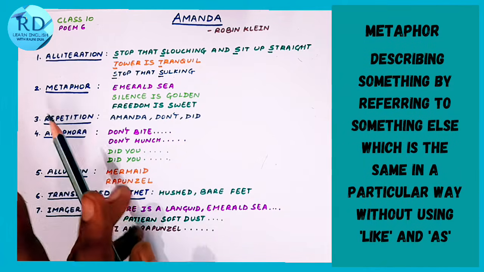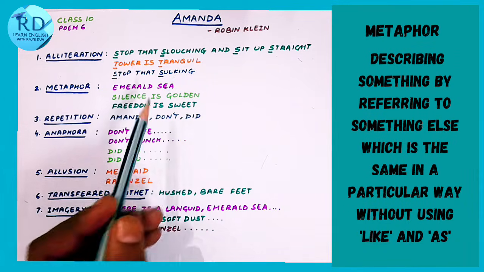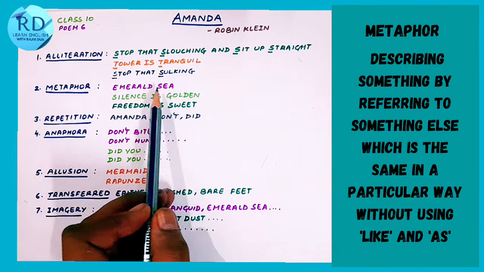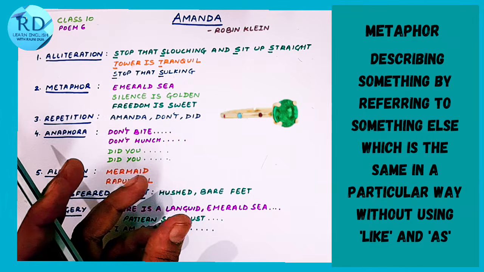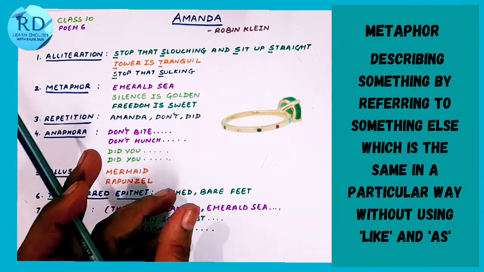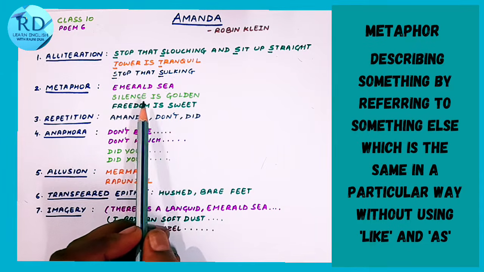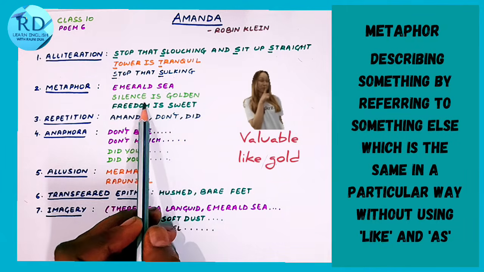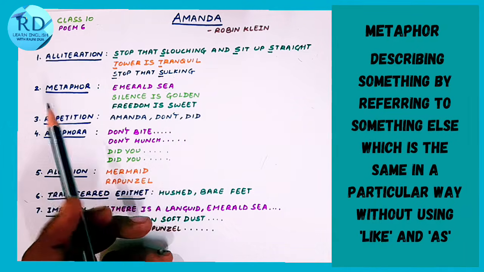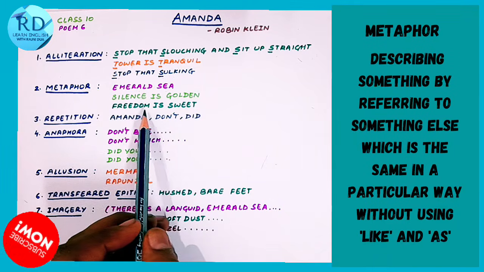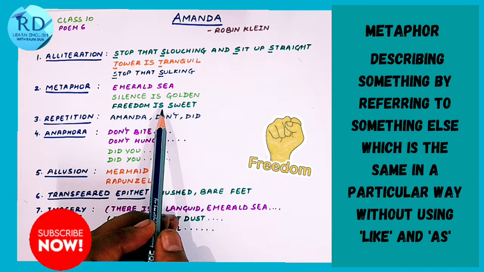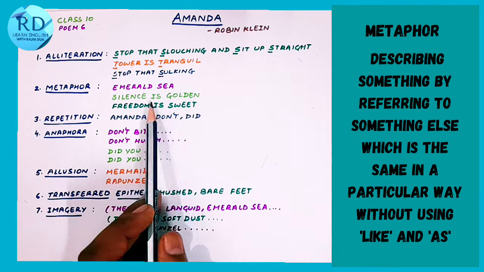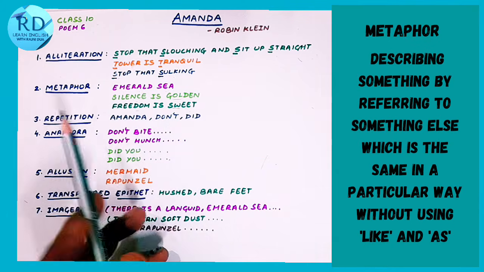Second poetic device is metaphor. Metaphor is when we compare two things without using like and as. So here the sea is green in color, but the poet writes it as emerald sea. Emerald is a kind of precious green stone. So the color of the sea is compared to that emerald stone. Poetess also uses metaphor in silence is golden. She doesn't say that silence is like gold, but she directly calls it golden. Here also there is metaphor when she compares freedom and she calls it sweet. She doesn't use like and as, but she directly uses these adjectives to compare silence and freedom.